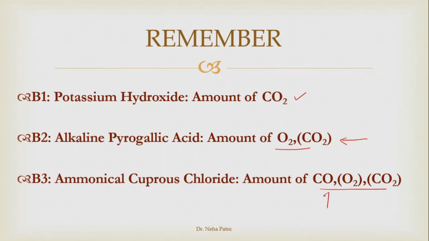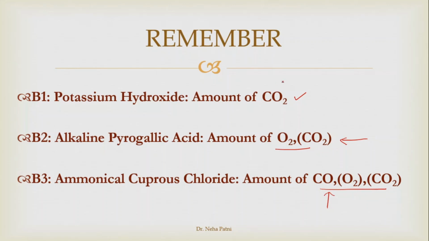Let's say if you go directly to the third container, it will absorb the flue gas and give you the total amount of flue gas. But I want to know how much CO is there, how much O2 is there, because at the start of the slide I told you that there is importance of each and every step, right? I want to know how much CO2, I want to know how much O2, so that I can decide accordingly.